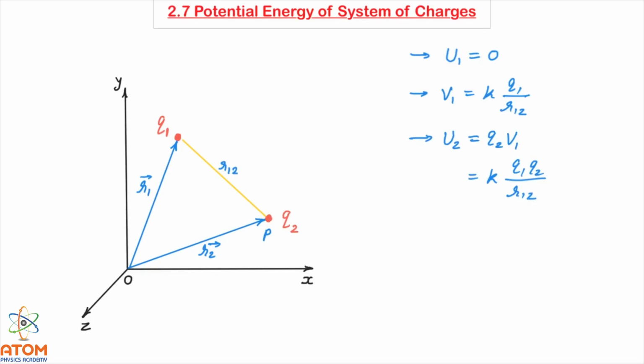So this is potential energy of this charge q2 what we are bringing from infinity.